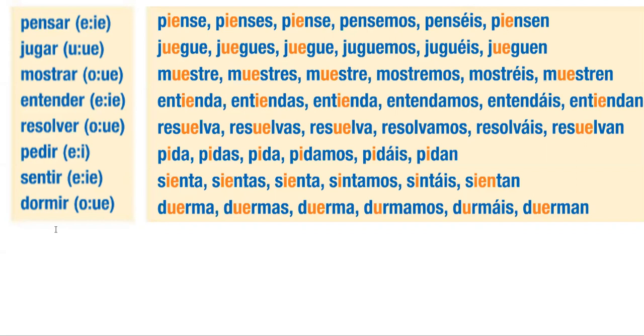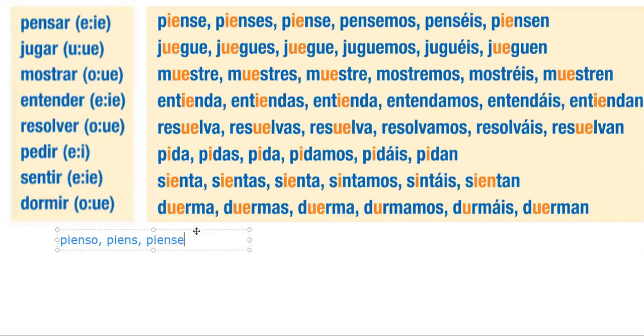So as you can see, here's pensar, first one here. Pensar is a stem changing verb. It becomes pienso in the yo form. Good. We're going to drop the o. We'll be left with this. And it's an AR verb, so when we add the opposite ending, it ends up like that, which is good. That's exactly what we want. As you can see, we've got piense here, and it's piense there. That's how it works out.